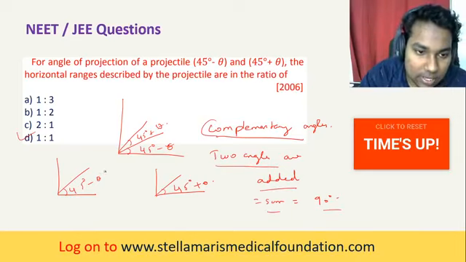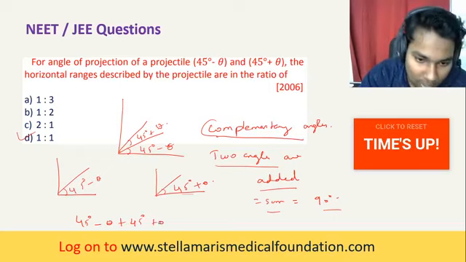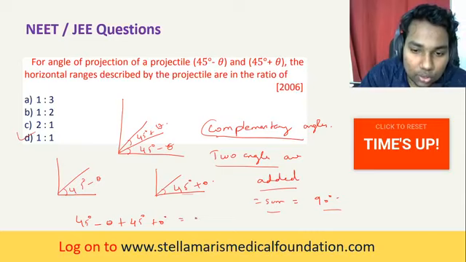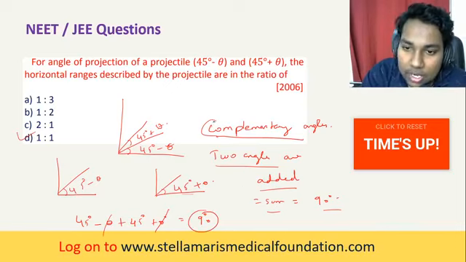There are two angles here, 45 degree minus theta, and another angle, 45 degree plus theta. The addition of these two angles is equal to 90 degree. This theta and this theta cancel, and 45 plus 45 is 90 degree. So when the addition of two angles is equal to 90 degree, they are called complementary angles.